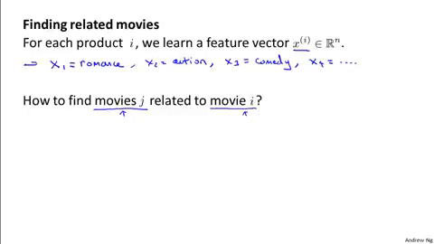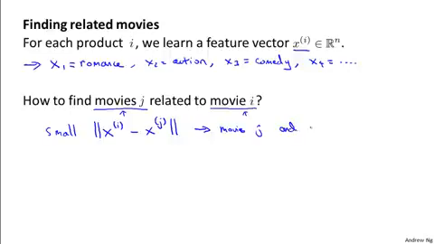So now that we've learned these feature vectors, this gives us a very convenient way to measure how similar two movies are. In particular, movie I has a feature vector xi, and so if you can find a different movie j so that the distance between xi and xj is small, then this is a pretty strong indication that movies j and I are somehow similar, at least in the sense that someone that likes movie I may be more likely to like movie J as well.